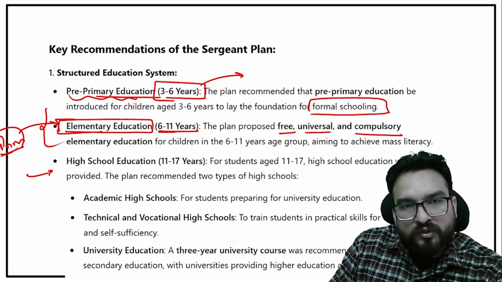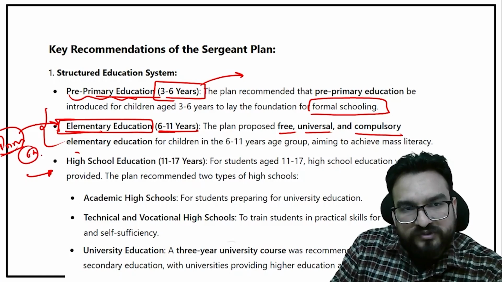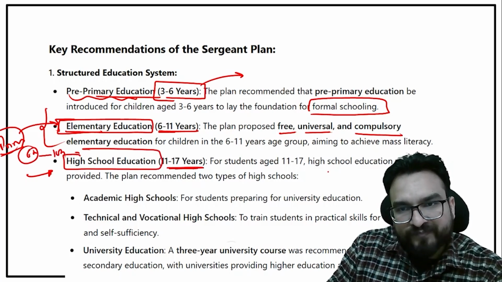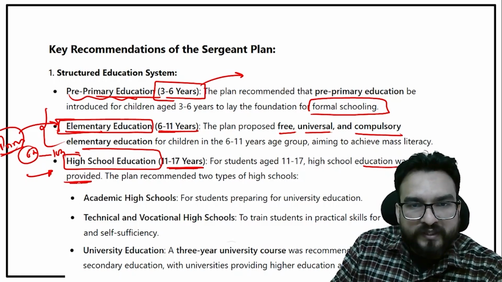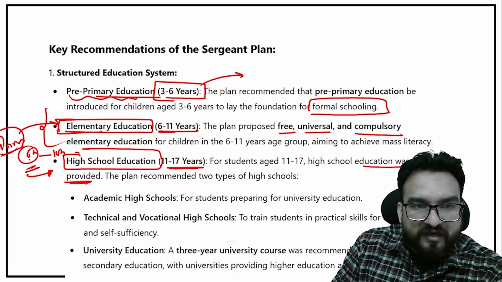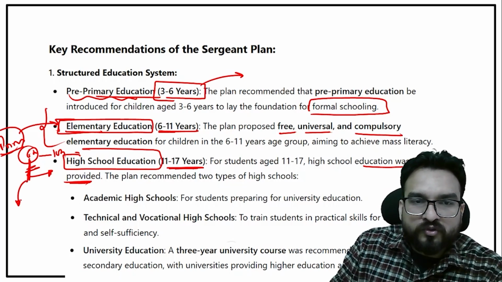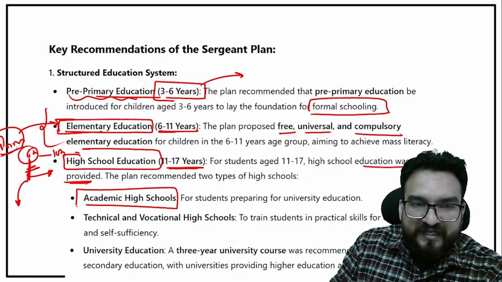And high school should be there after 11 years. After 6th class, you will be seeing high school, 6th to 10th. High school education should be there, 11 to 17 years. Okay, high school education was to be provided. And there should be two types: after 6th class, if you are good in studies, you should go ahead with the academic high schools.